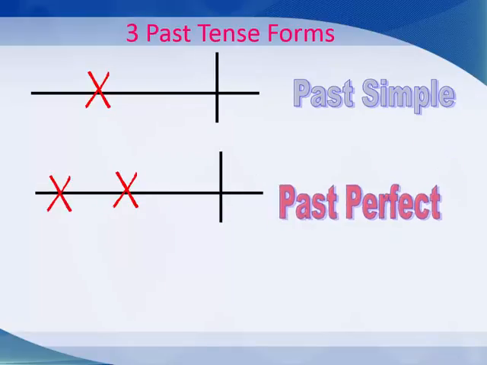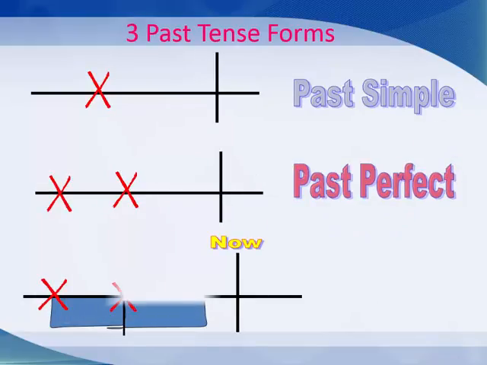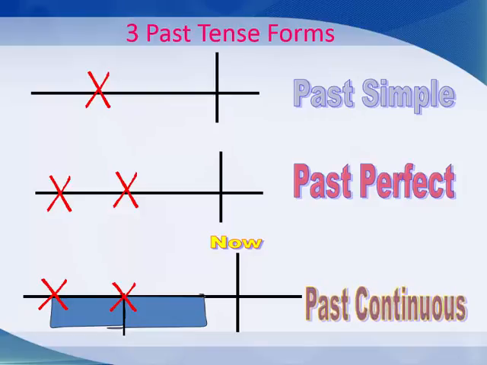Those are the timelines of happening, past simple, past perfect, and past continuous. Past simple is the second conjugation of the verb. Past perfect using had plus past participle, and past continuous using was or were plus verb with ing.